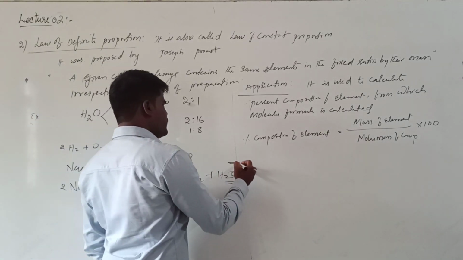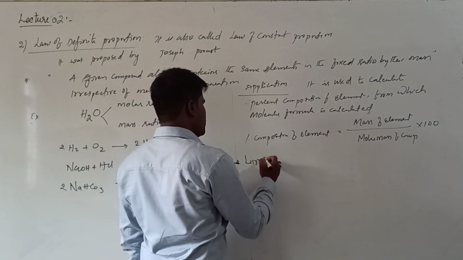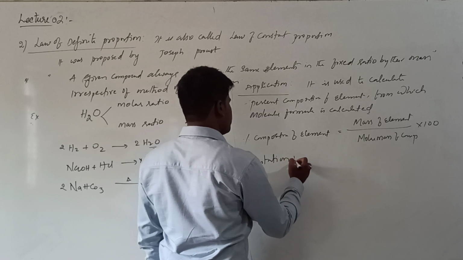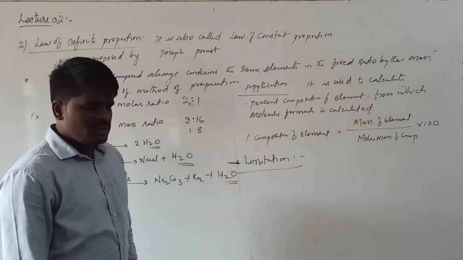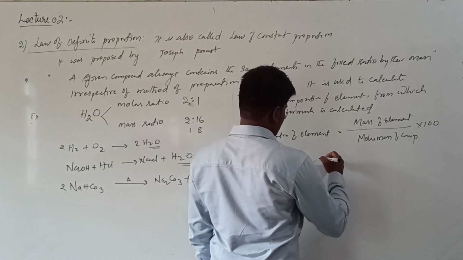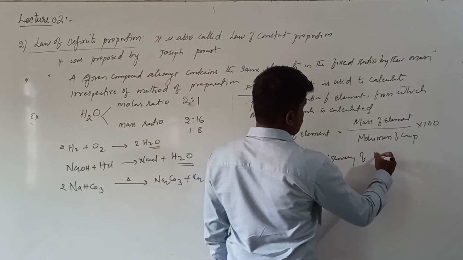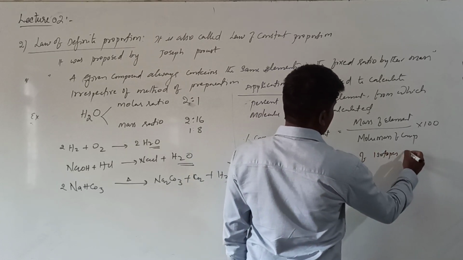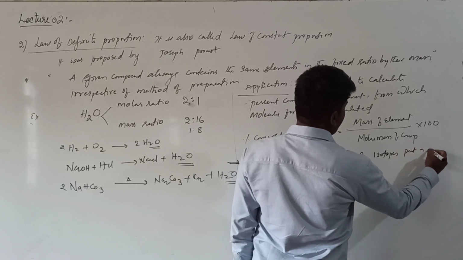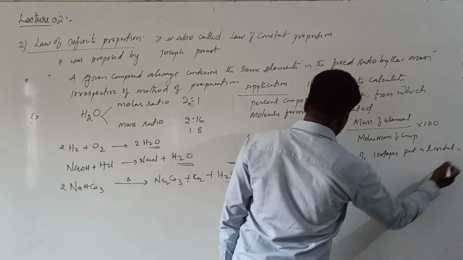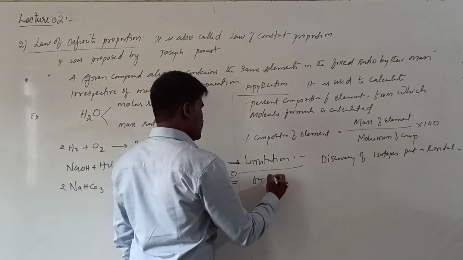The main limitation is that discovery of isotopes put a limitation for this law.